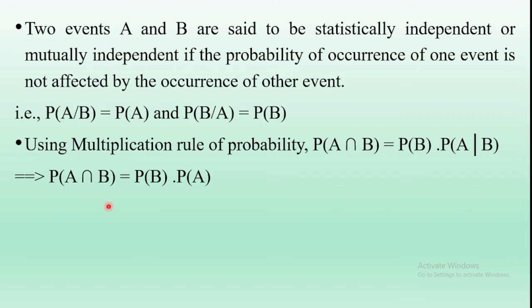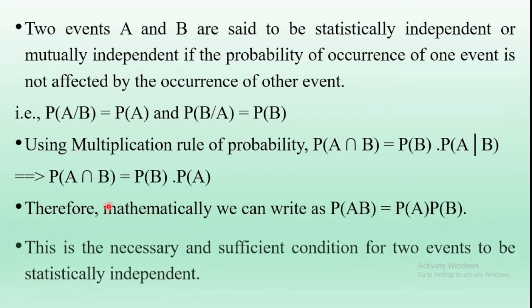So from this equation, we can conclude that probability of A intersection B is equal to probability of A into probability of B, if the events A and B are statistically independent events or mutually independent events. This is a necessary and sufficient condition for two events to be statistically independent.